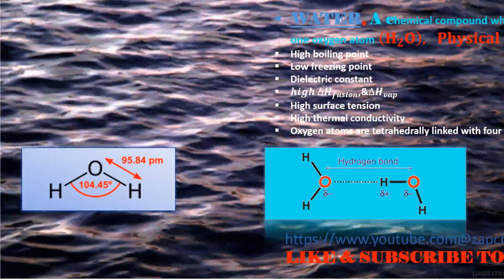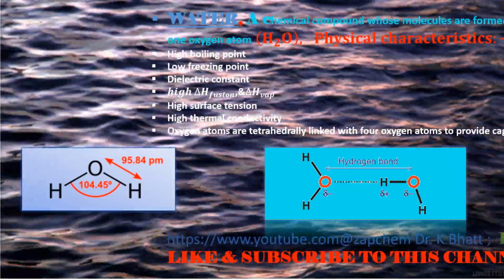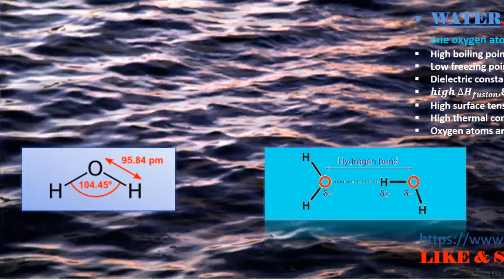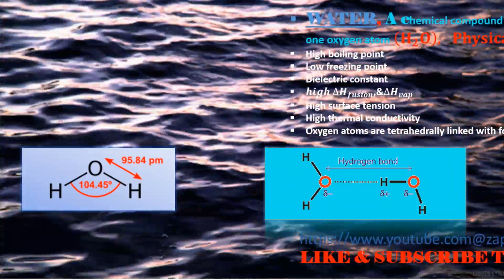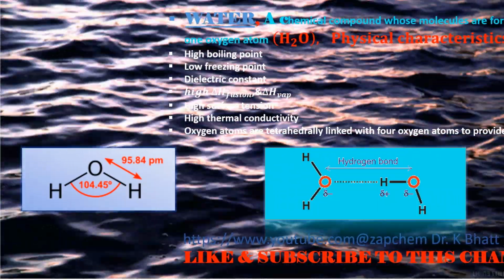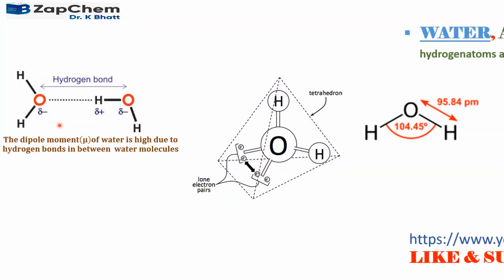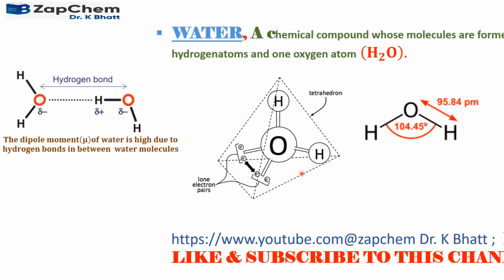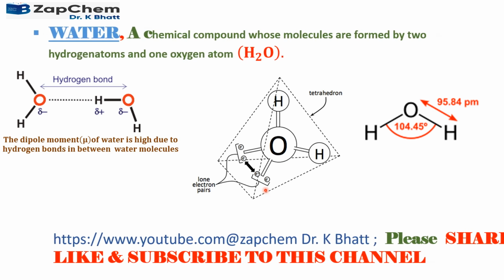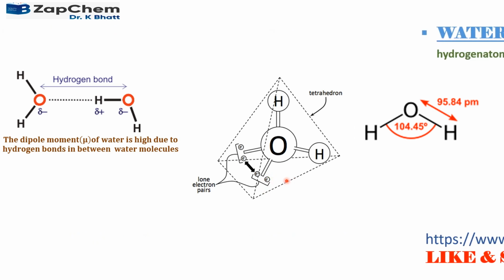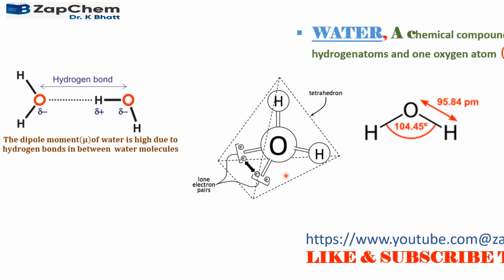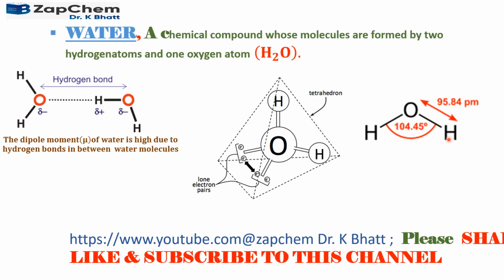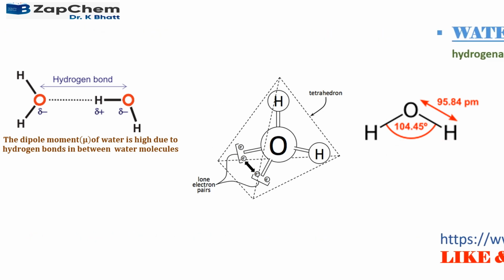It has a high surface tension, high thermal conductivity, and in water the oxygen atoms are tetrahedrally linked with four hydrogen atoms. To be more clear, here is a structure: the hydrogen bond, the tetrahedral stereochemical structure of water, and also the bond angle between the two OH bonds is 104.5 degrees.